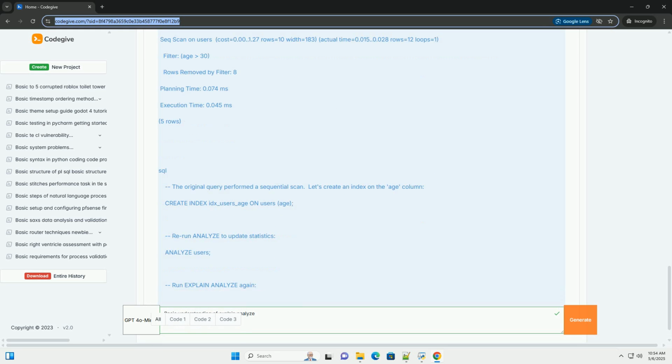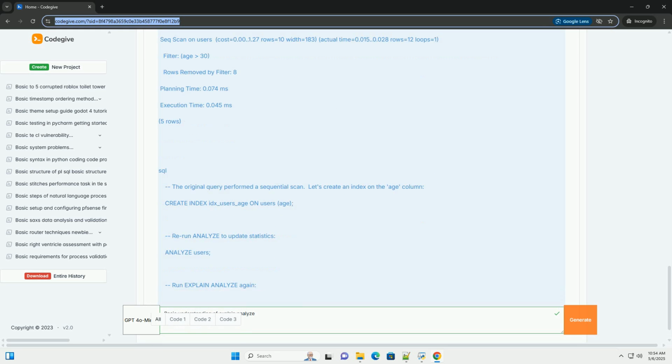rows=10: the estimated number of rows the planner expects to be returned by this operation. width=183: the estimated average width, in bytes, of the rows returned. Filter: age > 30: this indicates that a filter will be applied to the rows to only return those where age is greater than 30.